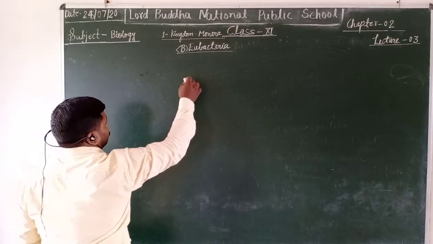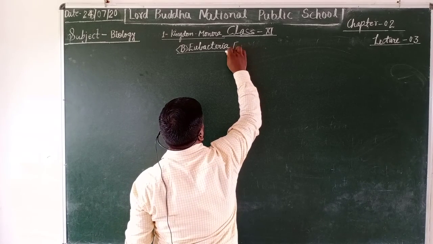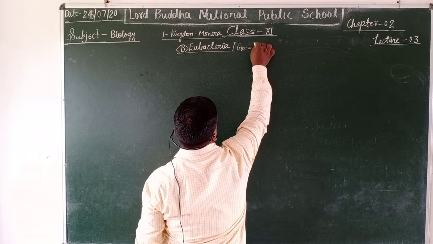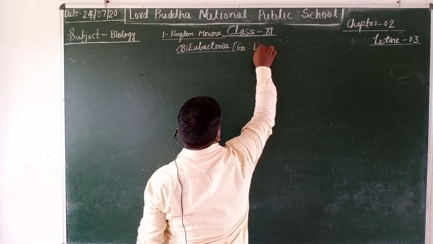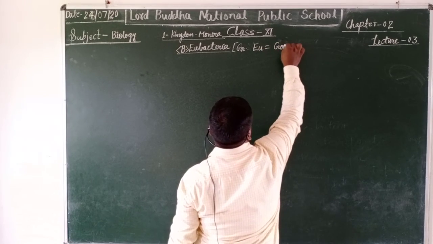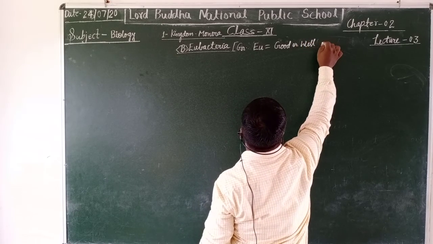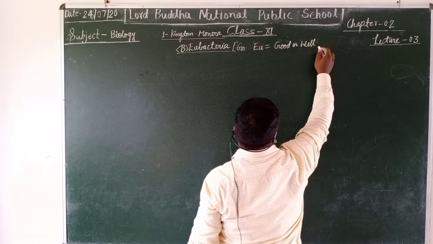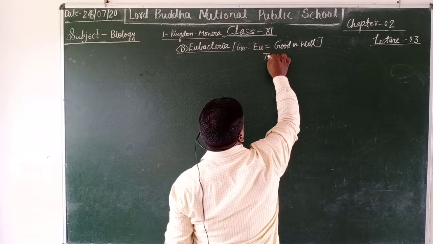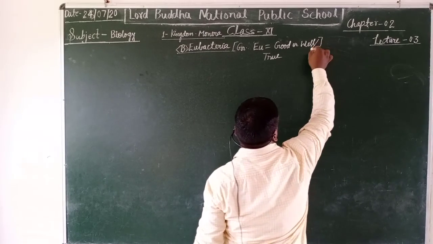Students, the term eubacteria is also taken from the Greek word eu, that means good or well, or you can say true.